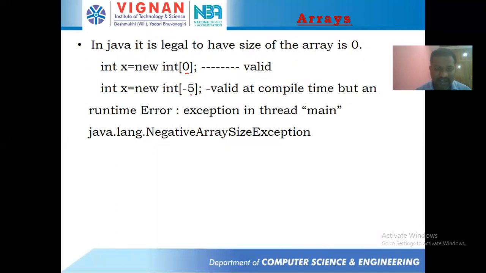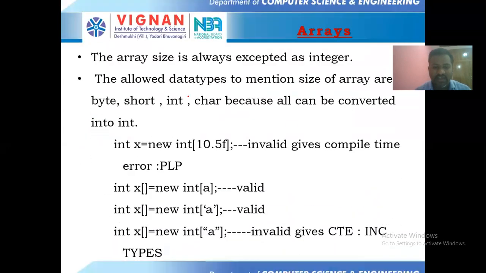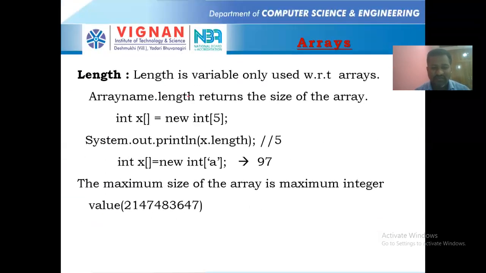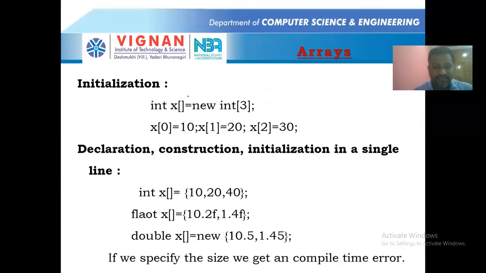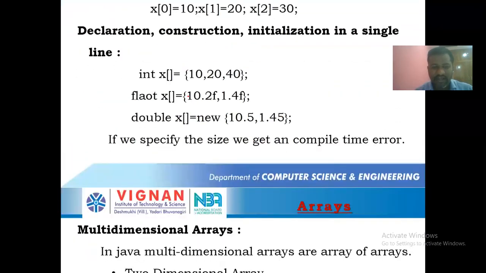And here we are seeing the index. If you take the size as negative, at the time of compilation you will not get any error. But at the time of executing the program, Java throws an exception, the negative array size exception. And like this, we discussed things, and we discussed the length variable also. I think up to this we discussed in the last class. Is it correct? Response to that? Yes, sir.